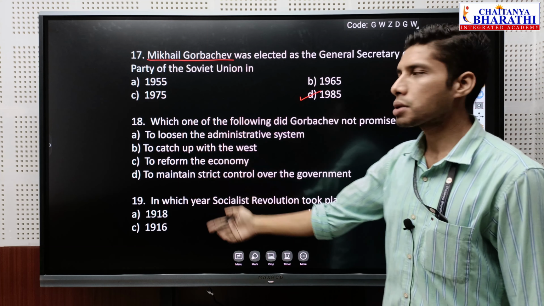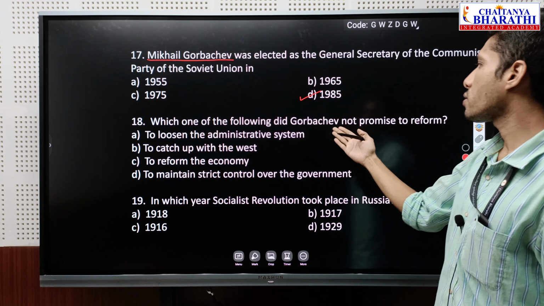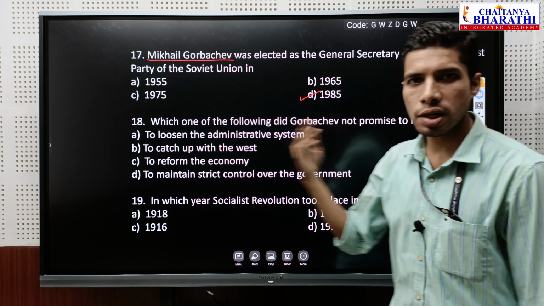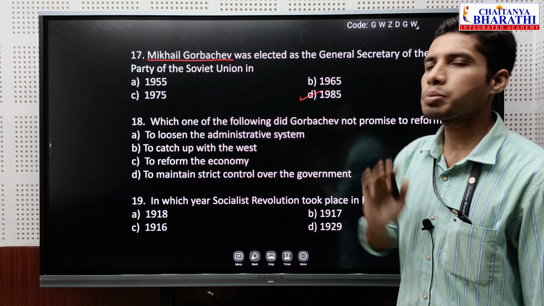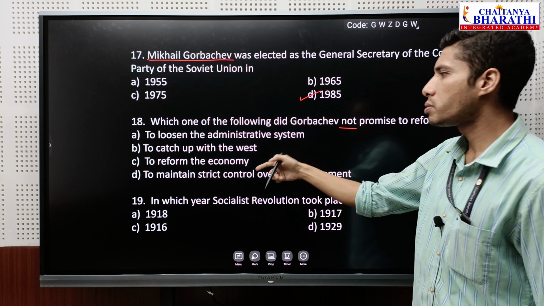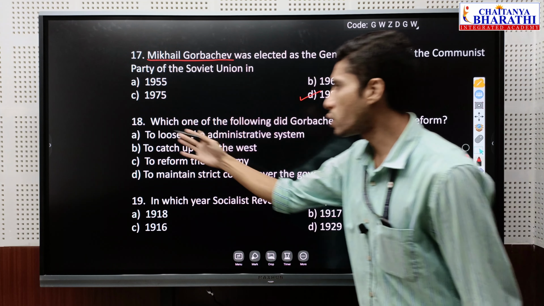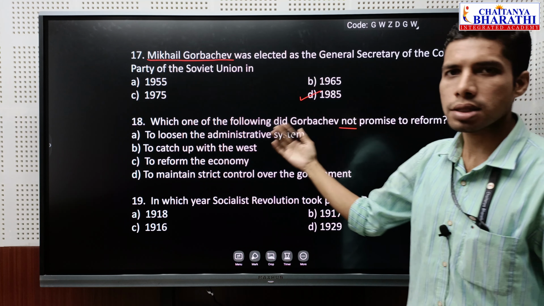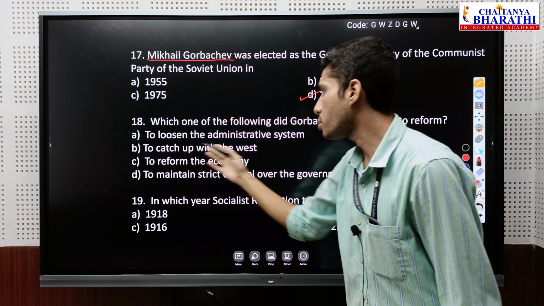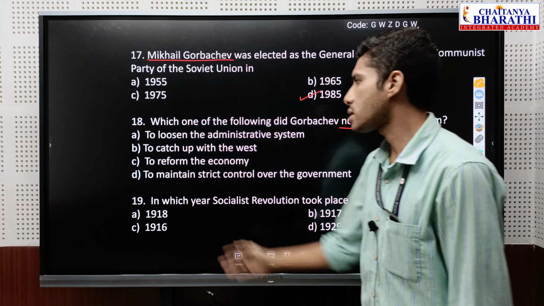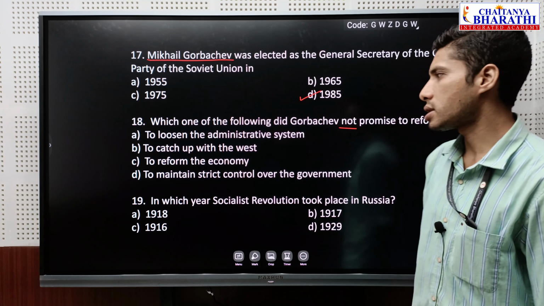So next question, which one of the following did Gorbachev not promise to reform? So Gorbachev is known for his reforms. So out of this, which he didn't propose? Which should be the wrong answer? To loosen the administrative system, yes, he did. He did promise to do this. To catch up with the, yes, it is the right answer. To reform the economy, yes, it is the right answer.